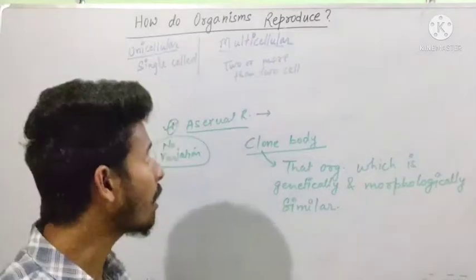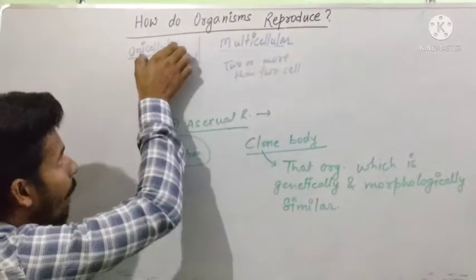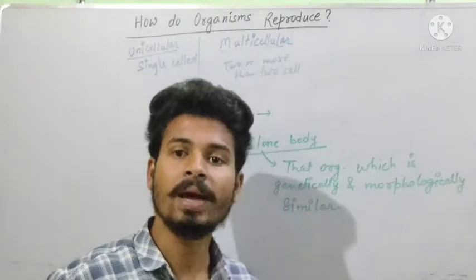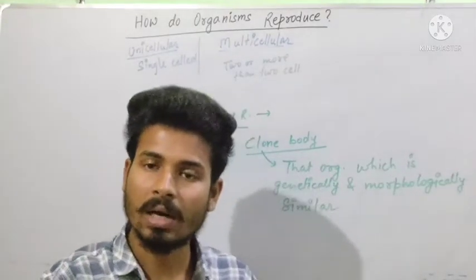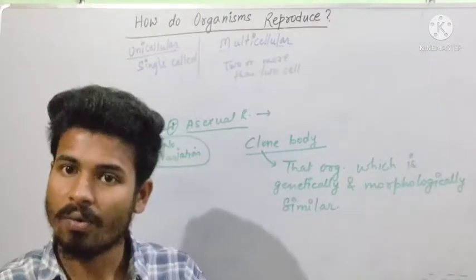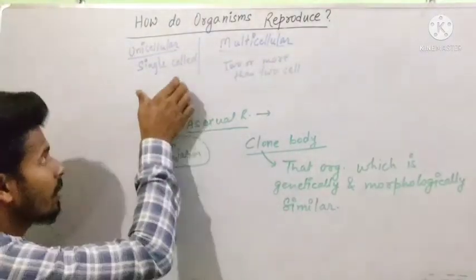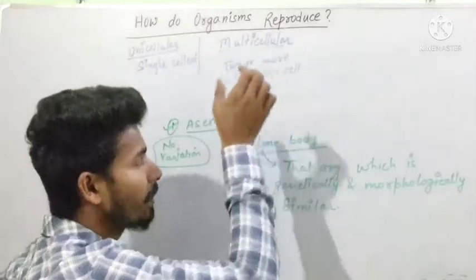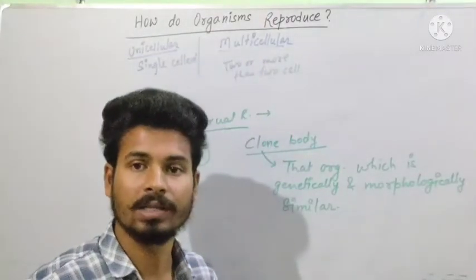Now the question arises: what does a unicellular organism exhibit and what does a multicellular organism exhibit? Which mode of reproduction does a unicellular organism show and which does a multicellular organism show?